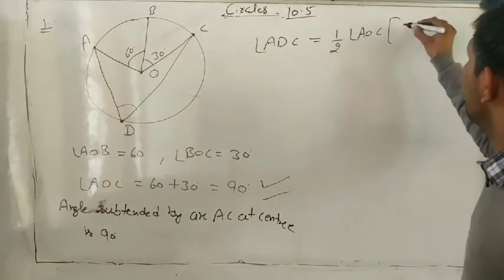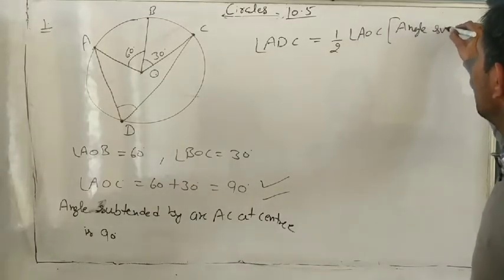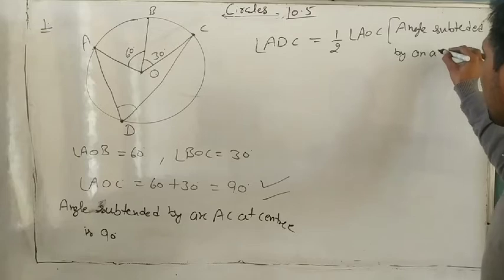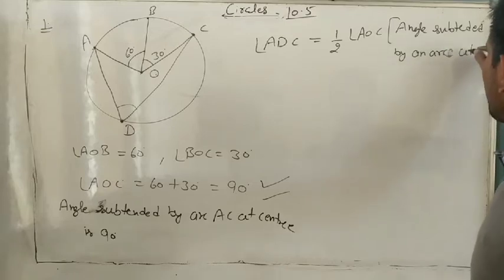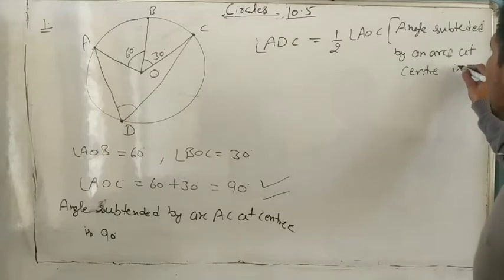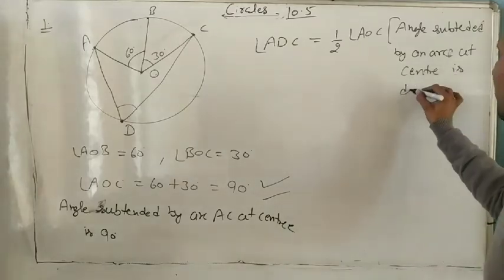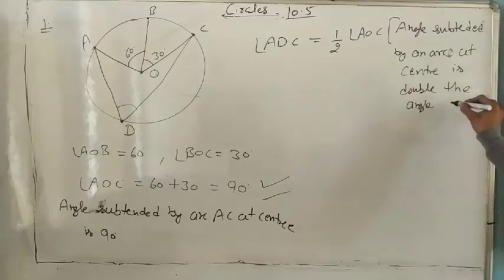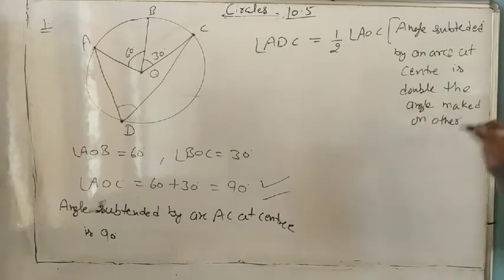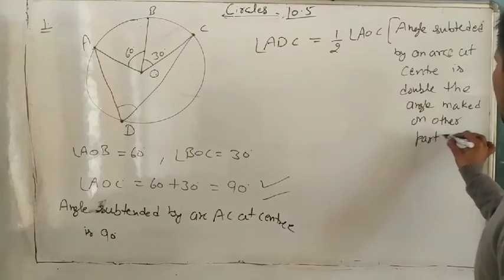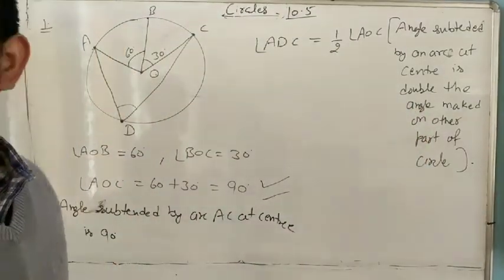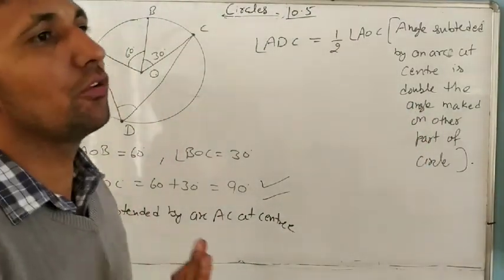The reason we write is: the angle subtended by an arc at the center is double the angle made on the other part of the circle. Very important: if you do not write the reason, the examiner will not give you marks.